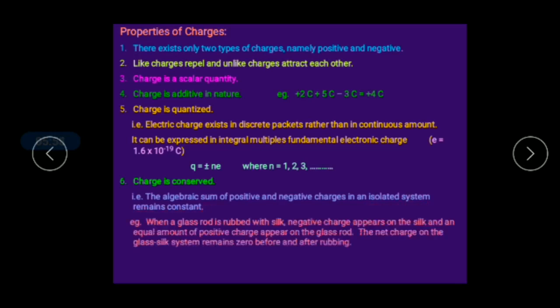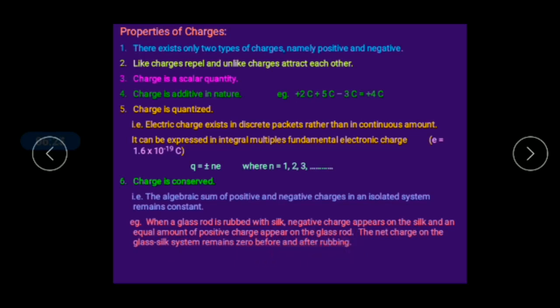We have already seen a discussion: when a glass rod is rubbed with a silk cloth, the glass rod acquires a positive charge and the silk cloth acquires a negative charge, right? So here the negative charge appears on the silk, and an equal amount of positive charge appears on the glass rod. So the net charge on the glass-silk system remains 0 before and after rubbing.